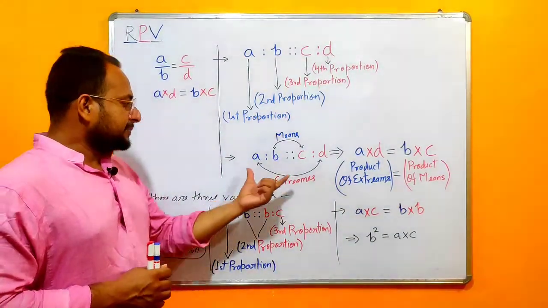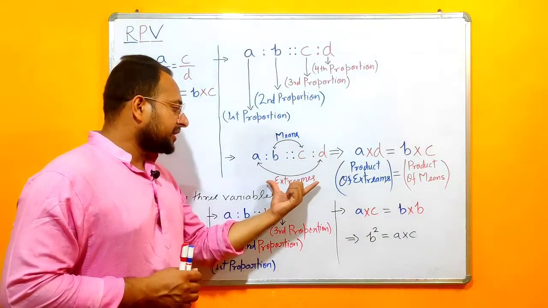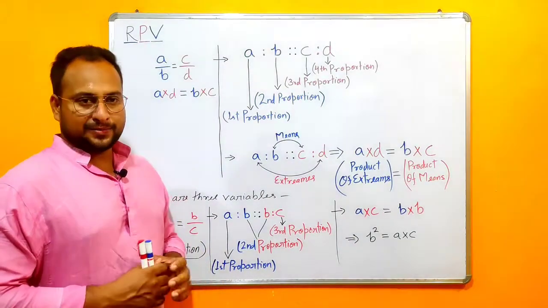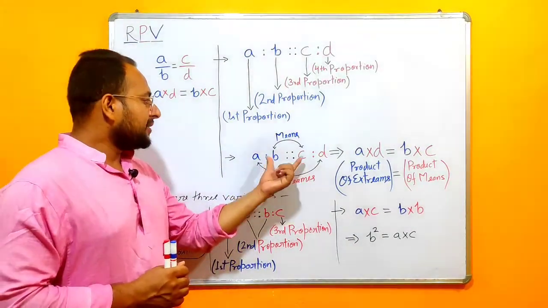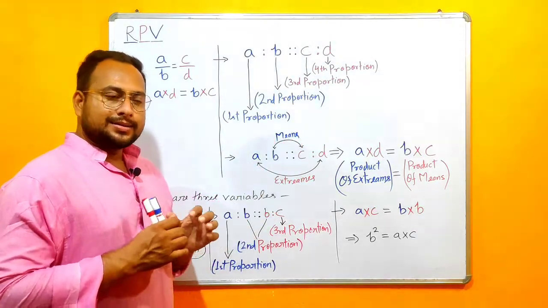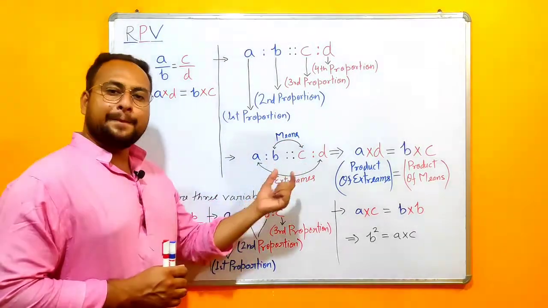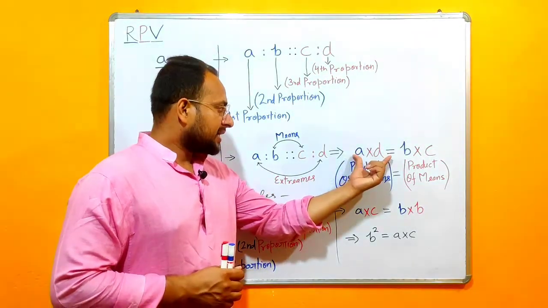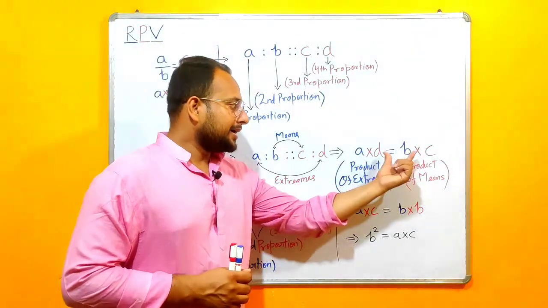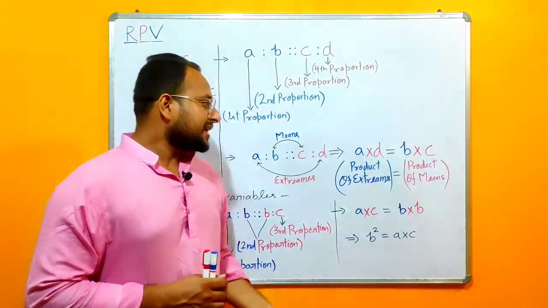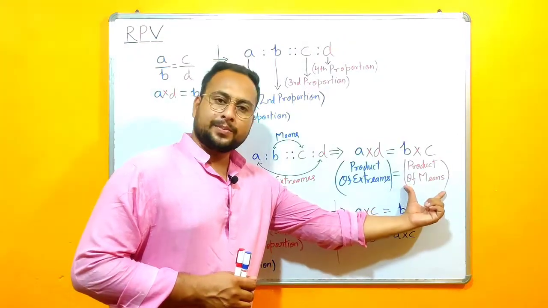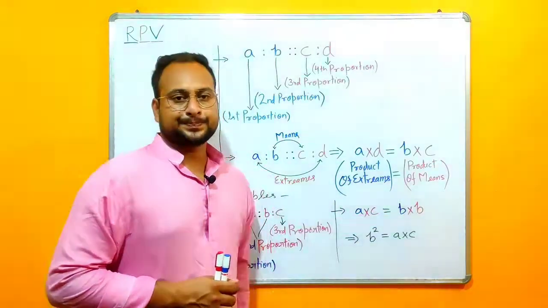Now further, in this proportion A and D will be called extremes, since A and D are extreme terms, and B and C will be called means, since B and C are middle terms. Now I further solved it as A into D is equal to B into C, and this can be said as product of extremes is equal to product of means.